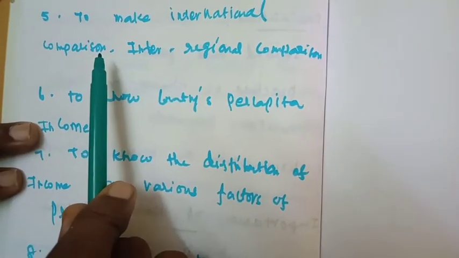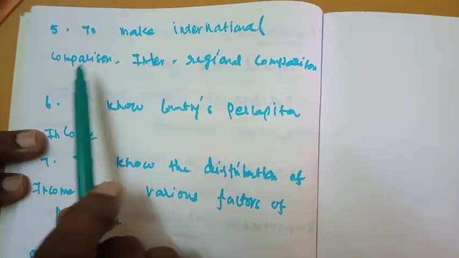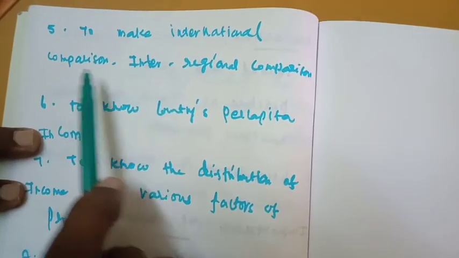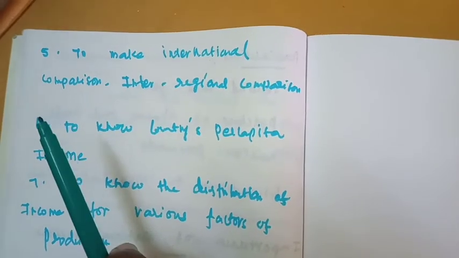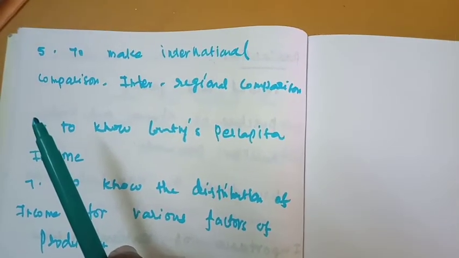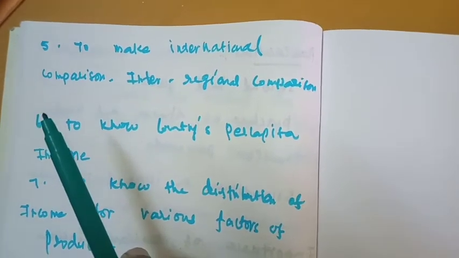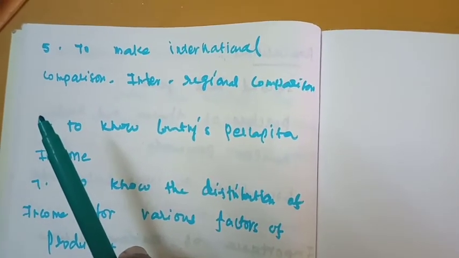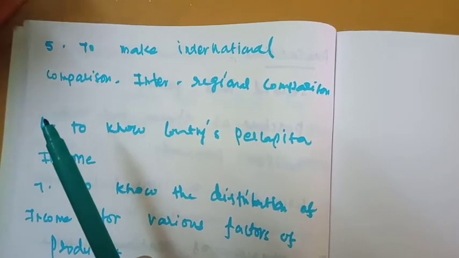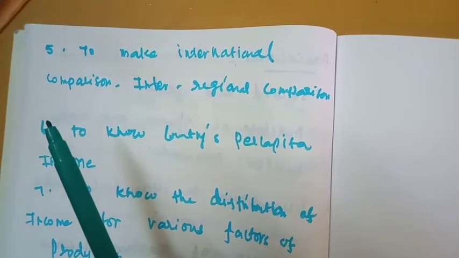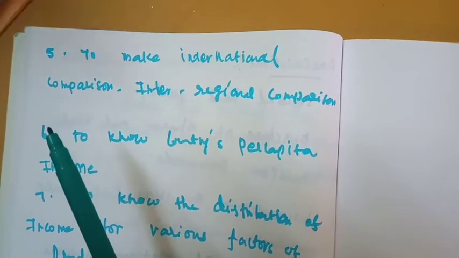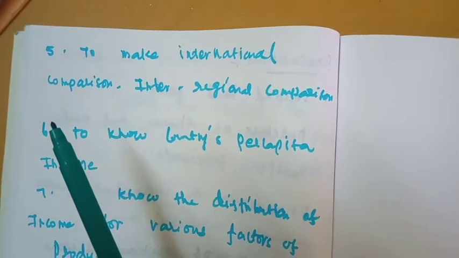The next importance is to make international or inter-regional comparisons. International comparison means national income is compared between India and USA, India and China, India and Pakistan. It is very essential because we must know our economic growth compared to other countries.